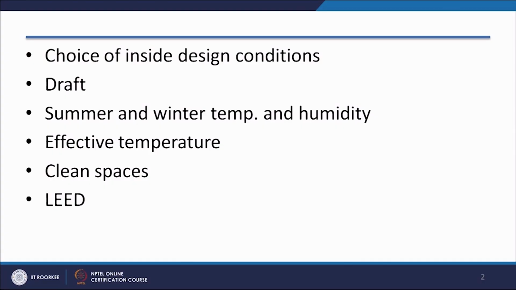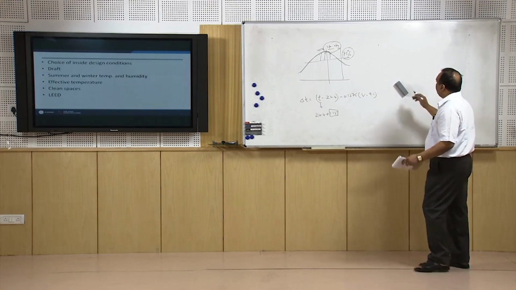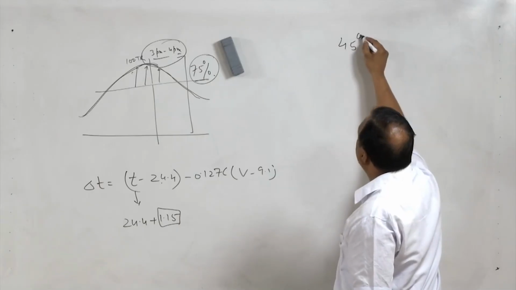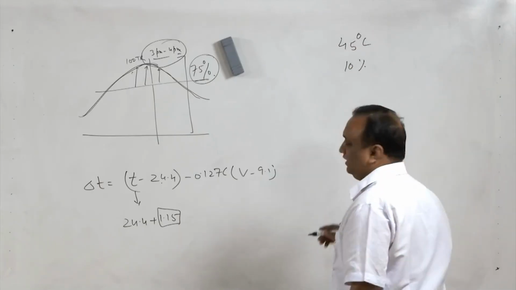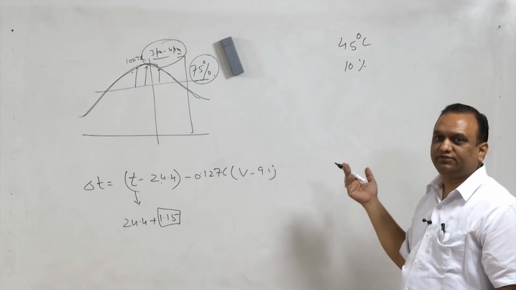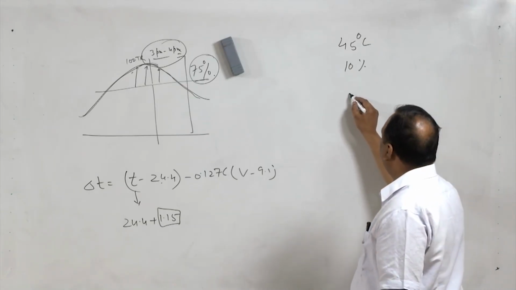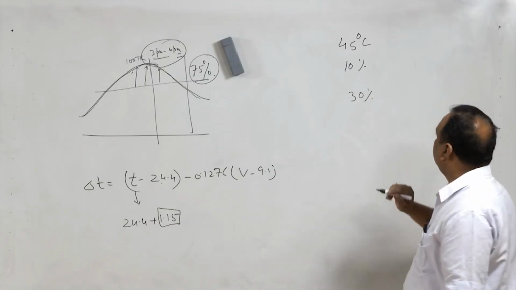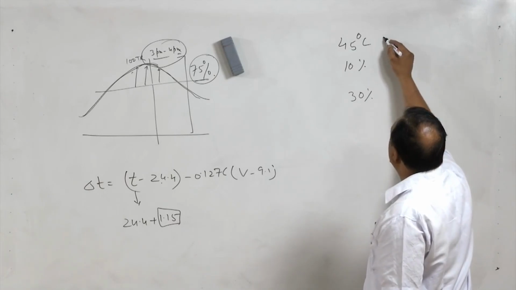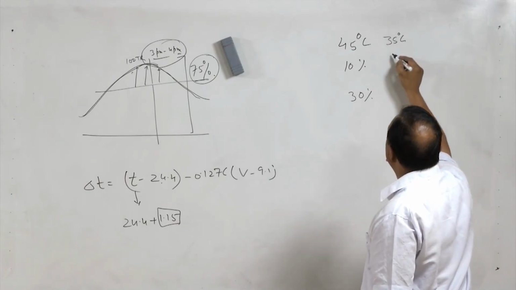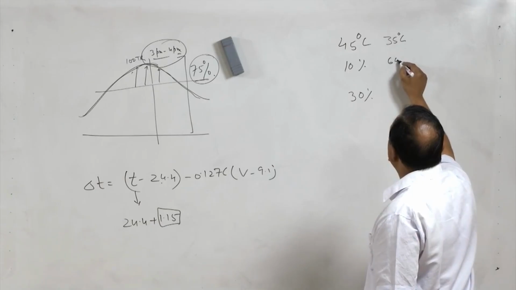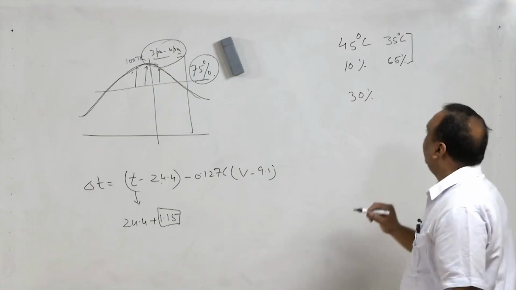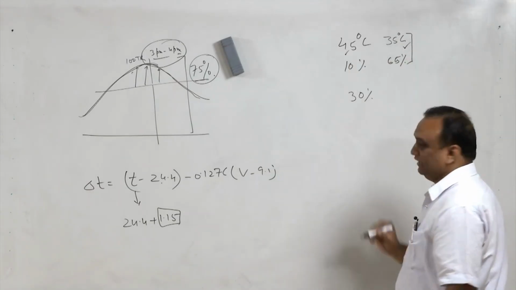Now in summer air conditioning, suppose air conditioning is done in a desert area. Outside temperature is 40 or 45 degrees centigrade, humidity is 10%. You need not go up to 50% relative humidity. Even 30 to 40% relative humidity will serve the purpose. On the other hand, if there is a coastal climate, the temperature is 35 degrees centigrade and humidity is 60% or 65%. That is quite uncomfortable. Those who live in the coastal area can feel this is more uncomfortable than the other.